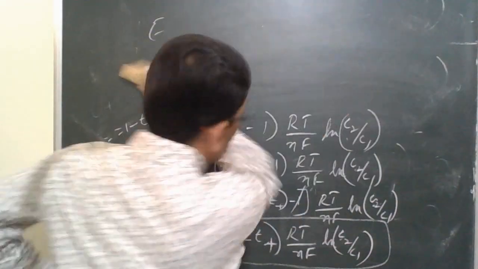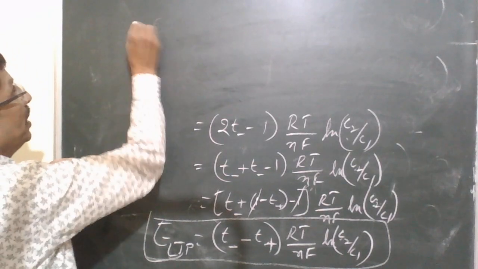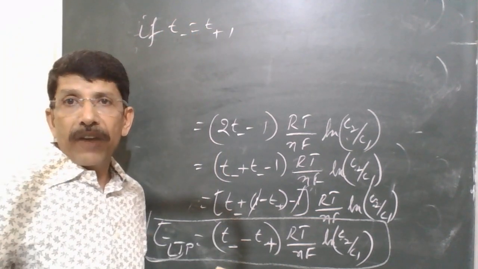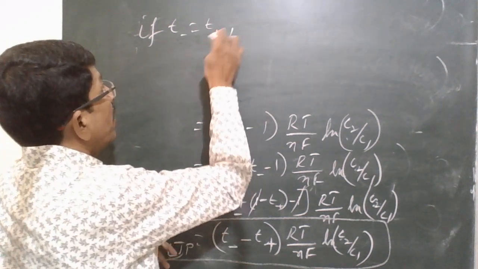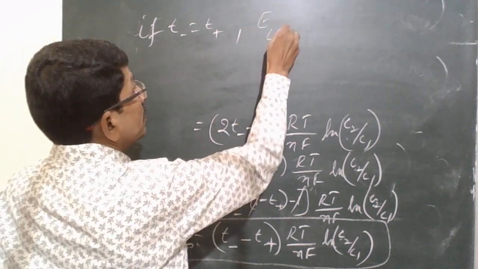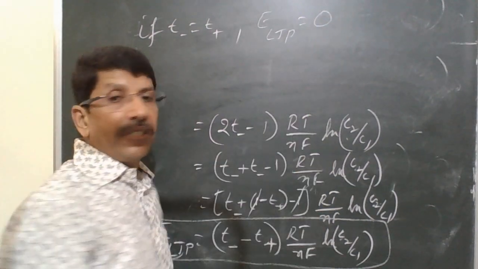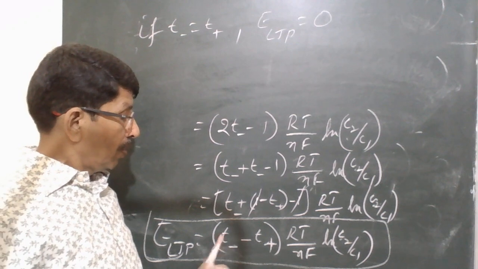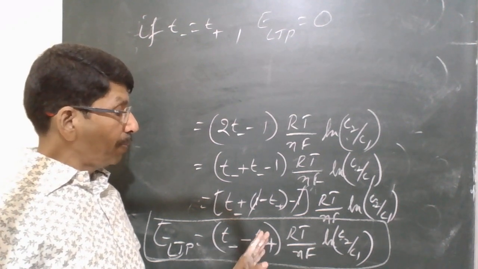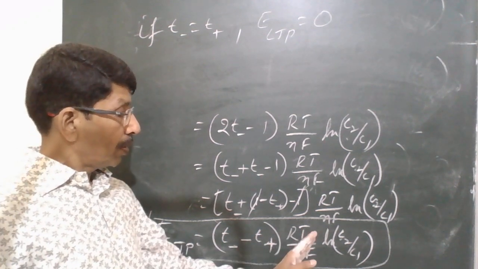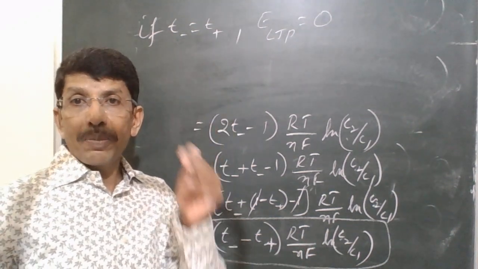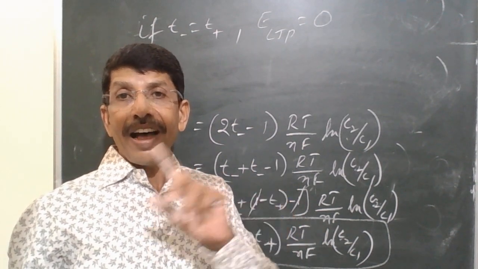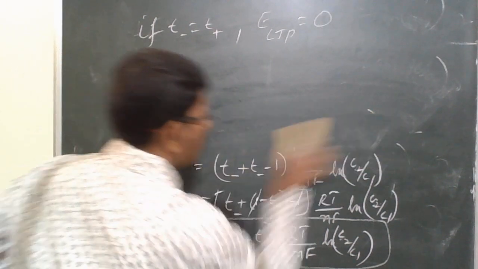Now, from this expression, it's clear: if T minus is equal to T plus, if the transport number of anion is equal to the transport number of cation, what happens? Liquid junction potential becomes 0. Because these are equal, if it's something like 0.5 minus 0.5, that is equal to 0. So liquid junction potential becomes 0 if the transport numbers of anion and cation are equal. Right.